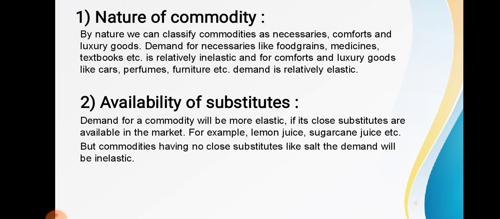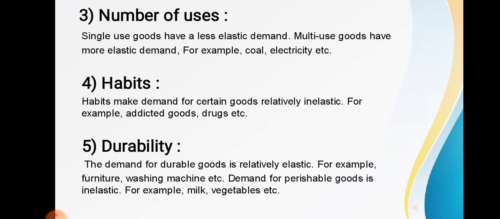So according to this factor, those goods which have close substitutes like lemon juice, sugarcane juice, the demand is elastic, and those goods which have no close substitute like common salt, its demand is inelastic. I hope the second factor, that is the availability of substitute, is clear. Now let us come to the third factor, that is the number of uses.